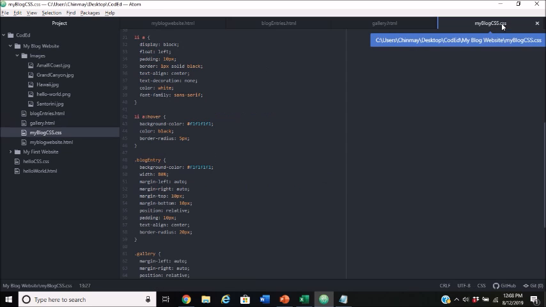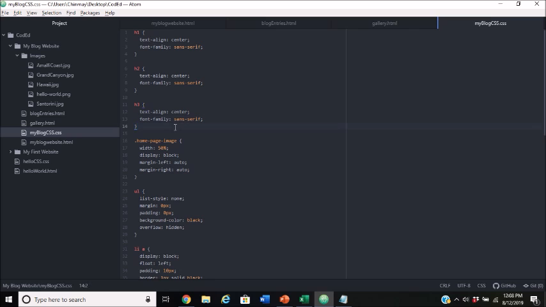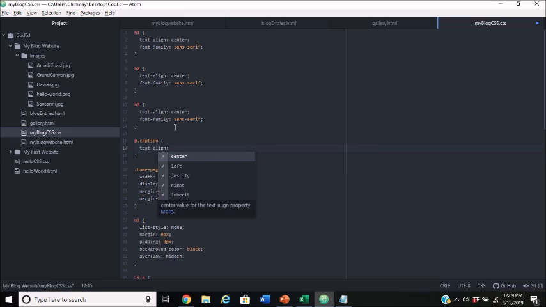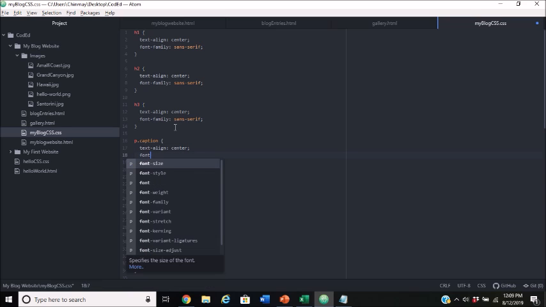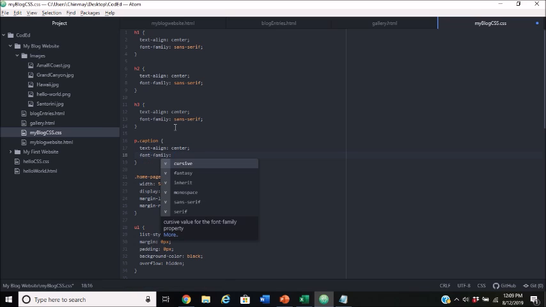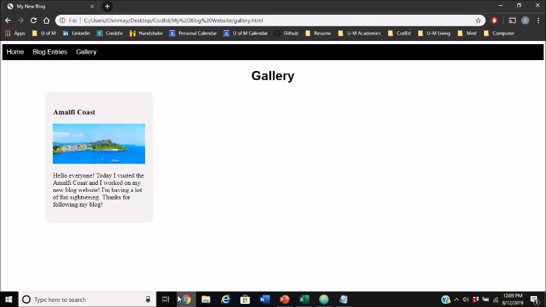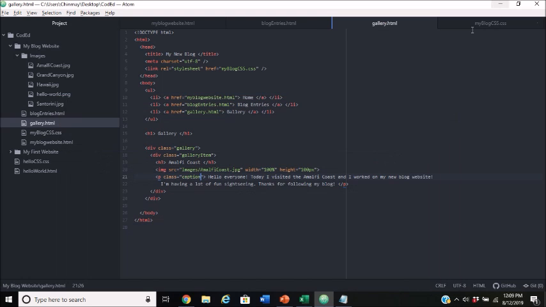And we're going to create a class for a paragraph, paragraph dot caption. So that's going to be class caption specified for only paragraph. We're going to have our text align be center, and our font family be sans serif as well. So we're going to have class equal to caption. As you can see, our gallery item just looks a lot more visually appealing now.